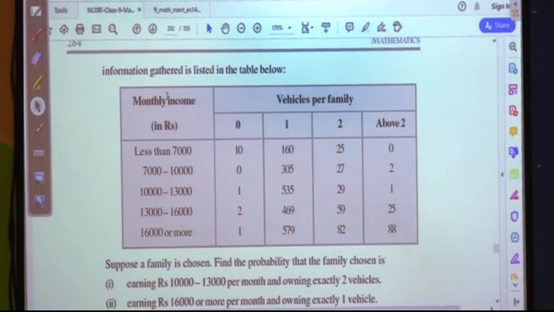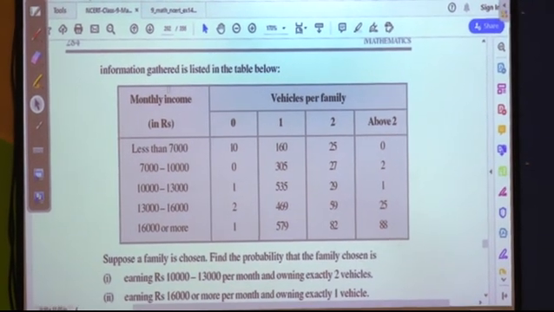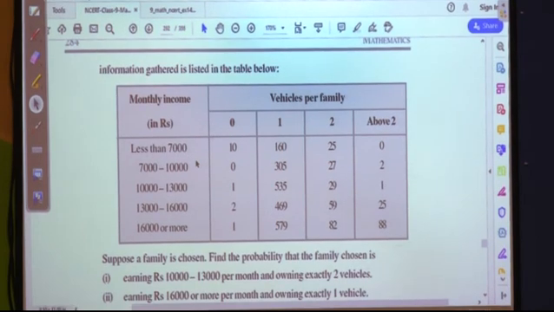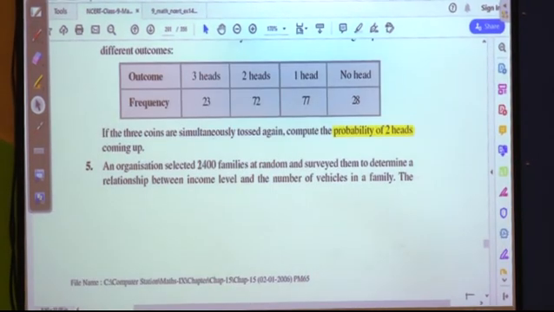What does the table show? It shows the number of vehicles and the monthly income slab of the families, and the total families surveyed are 2400. Here it is given in the question: total families surveyed are 2400.